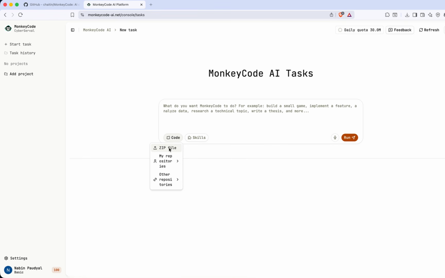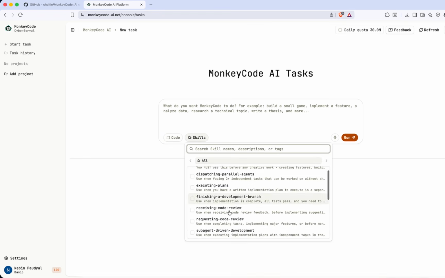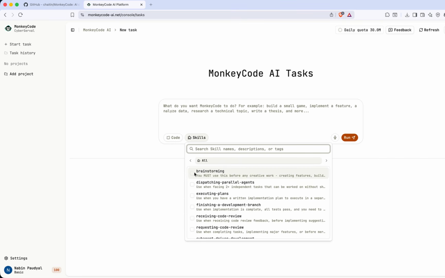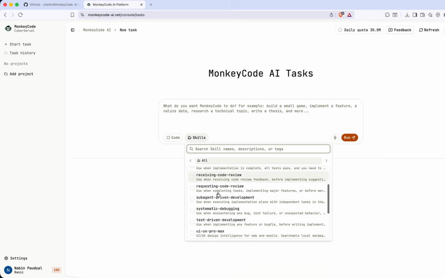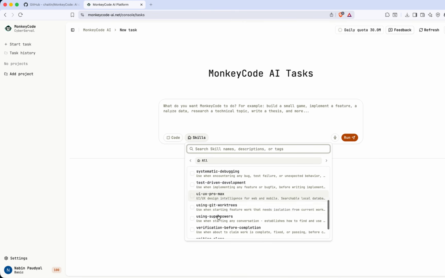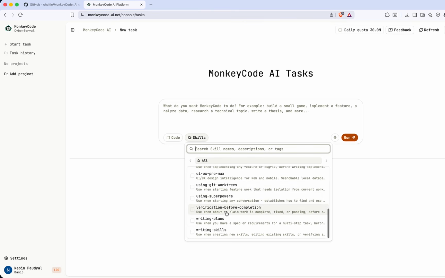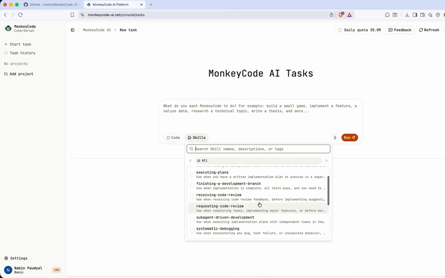Okay, you can also import a zip file here, and some preview skills are available here. For brainstorming, you can select this skill. For code review, you can select this skill. For UI UX design, you can use this skill. For writing and some other uses, superpower, you can use the preview skill.